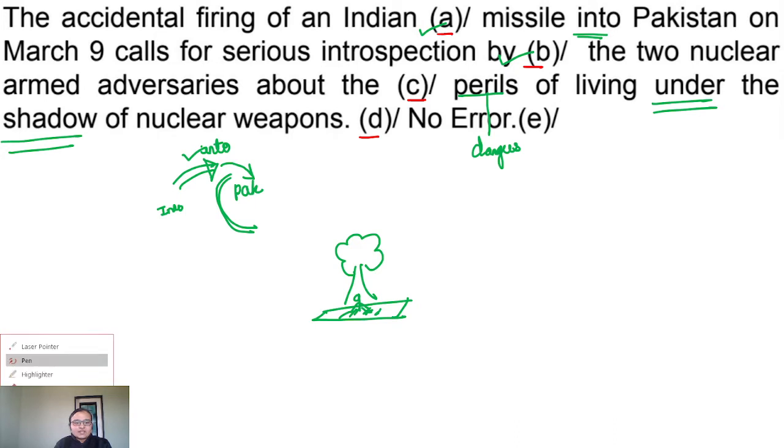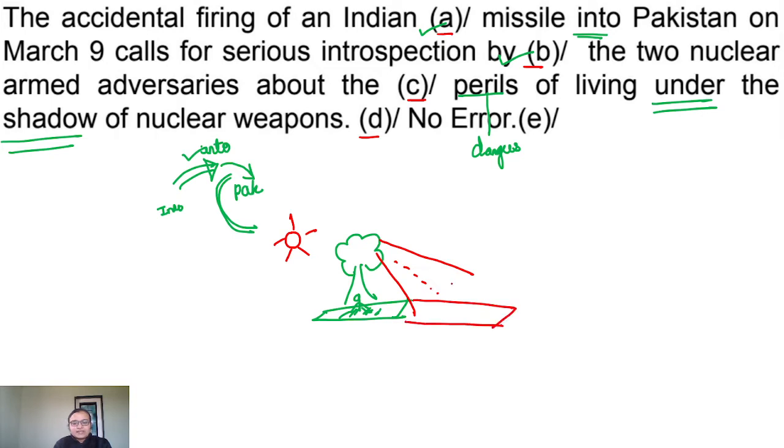And if there is a shadow of the tree and the person is standing in the shadow, it is called the person is standing in the shadow and not under. So you should note that it is in the shadow. Preposition in should be used and not under. Here you can use under the tree, but here it is in the shadow.